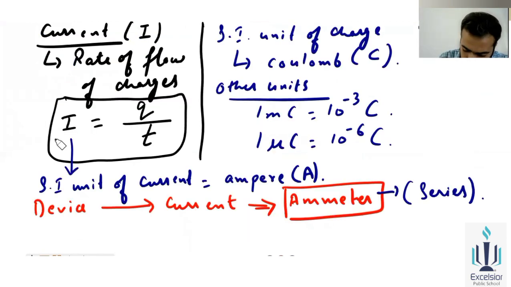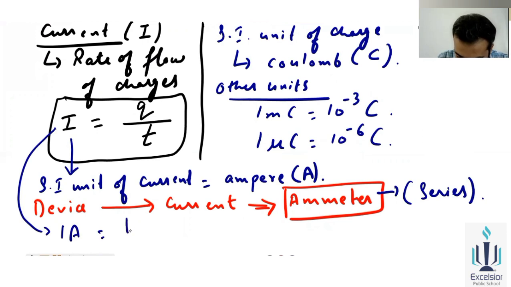Whenever the current is 1 ampere, when will that be? What will be the value of the charge? That is 1 coulomb, and the time will be 1 second. So always convert everything into SI units. What is the SI unit of charge? Coulomb. Time is in seconds, and current is in ampere. So current is 1 ampere when the charge is 1 coulomb and the time is 1 second. That is when current is equal to 1 ampere.